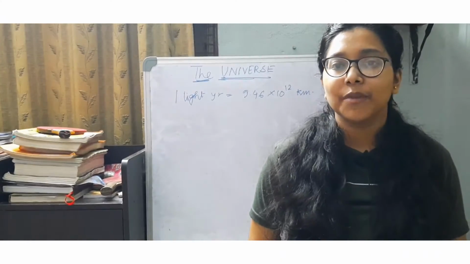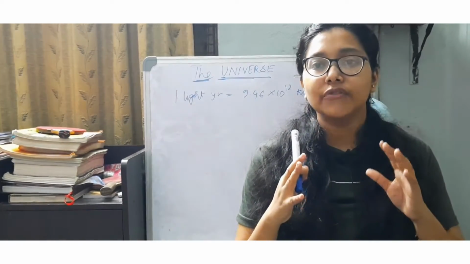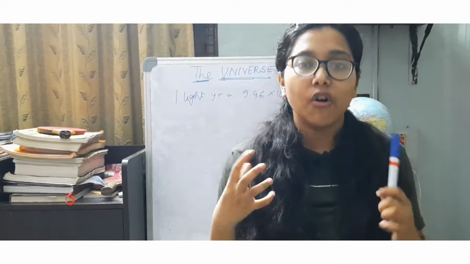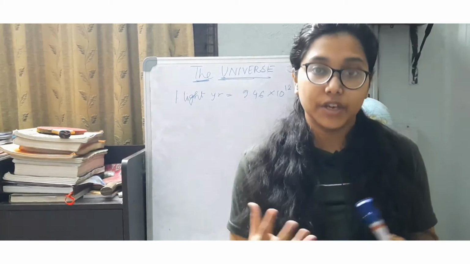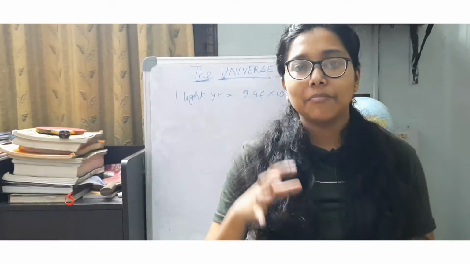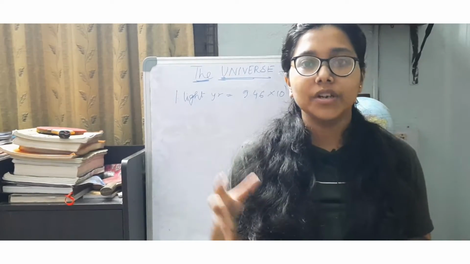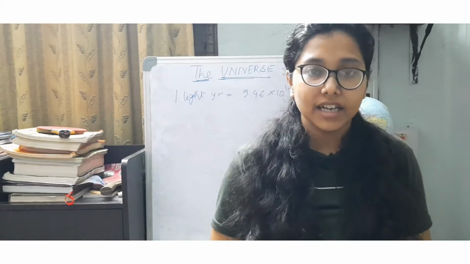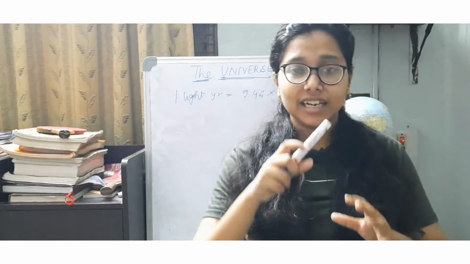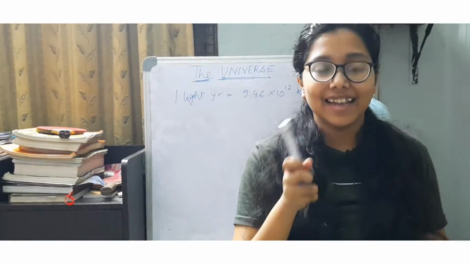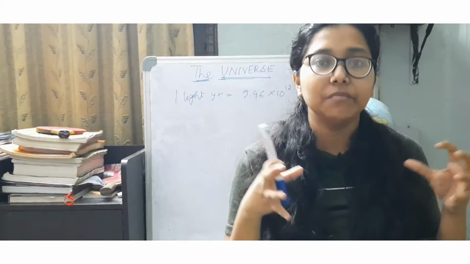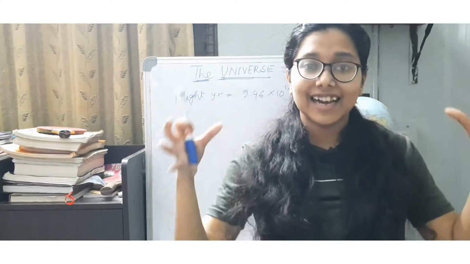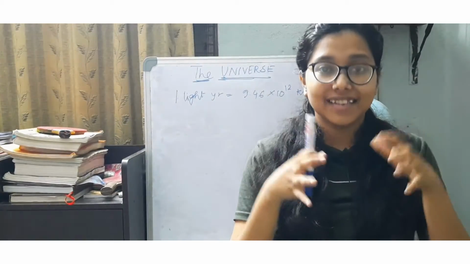Before we begin, let us first of all know how the universe started. That is, what is the origin of the universe, the beginning of the universe. It is said that around 13.7 billion years ago, a very highly condensed, very highly concentrated mass was present in the universe. And this mass was where the entire universe was concentrated.